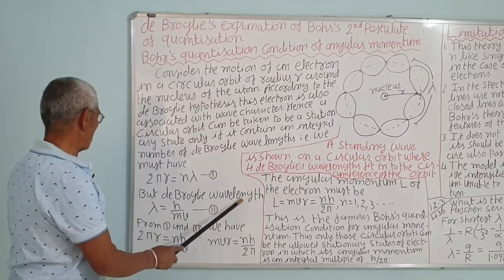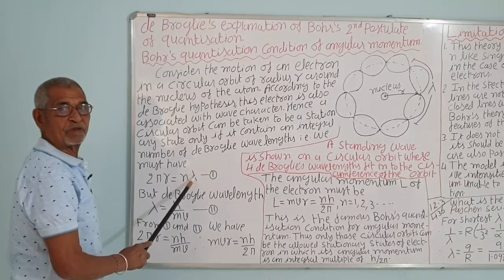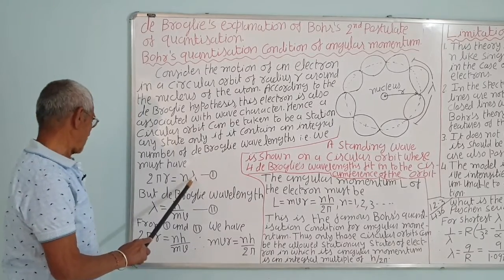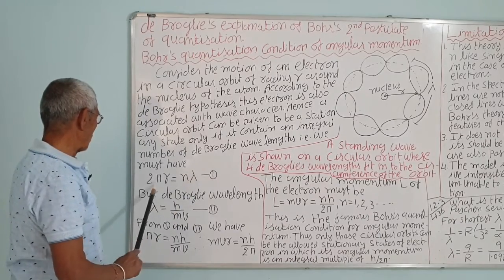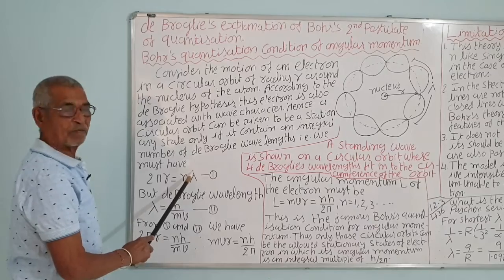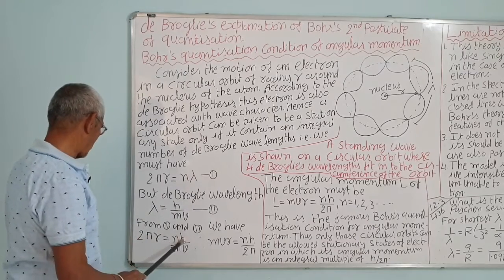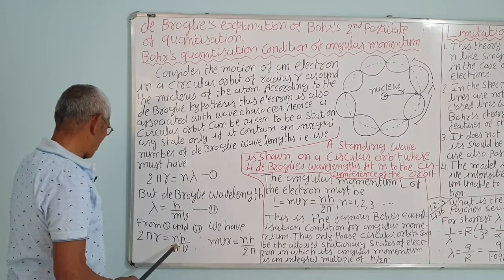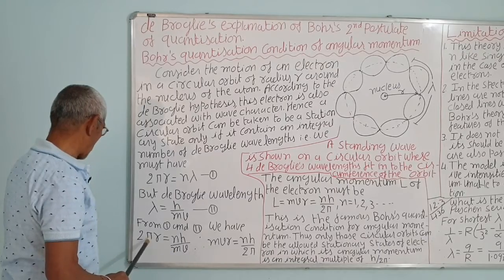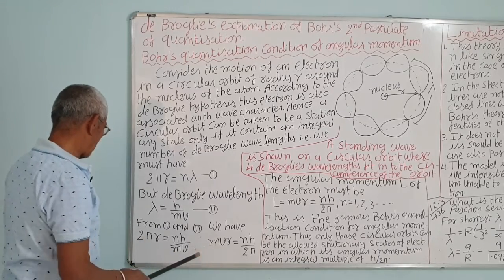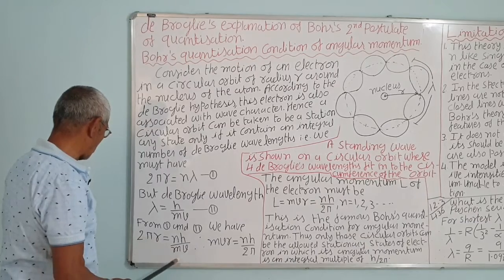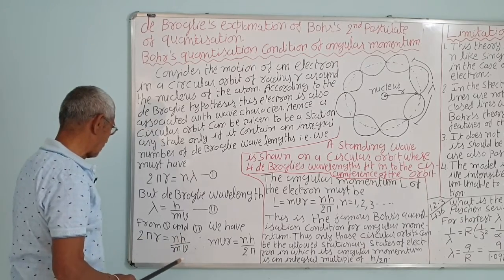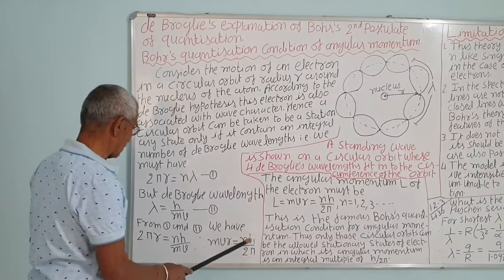But what is the de Broglie wavelength? Lambda is equal to h upon momentum p, that is h upon mv. So putting the value, 2 pi r is equal to n into h upon mv, that is nh upon mv. Take mv to this side and 2 pi to the other side, so mvr is equal to nh upon 2 pi. So mvr is equal to nh upon 2 pi.